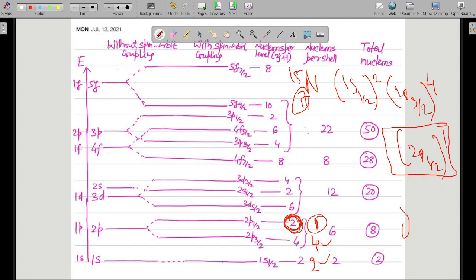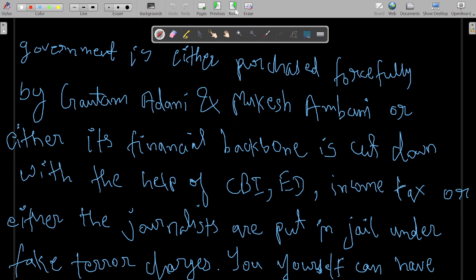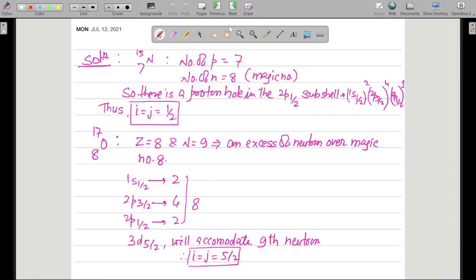And what is the value of J for the hole? The value of J for the hole is half. The proton hole lies in the 2p half subshell, 2p half 1, as you can clearly see. So I will be equal to j, which is equal to half.